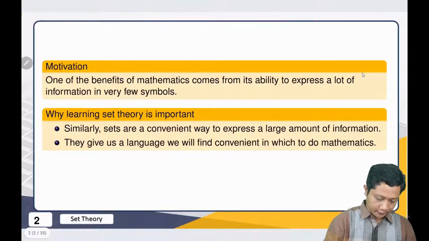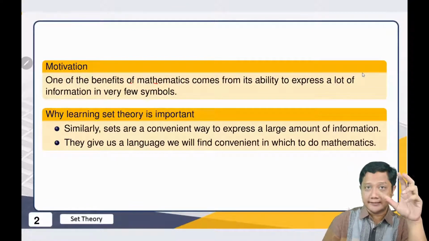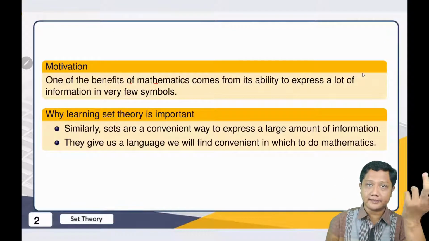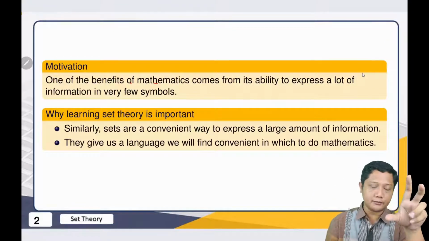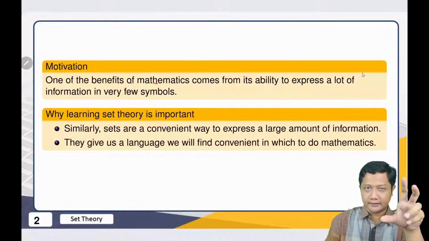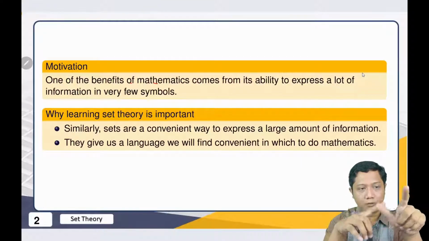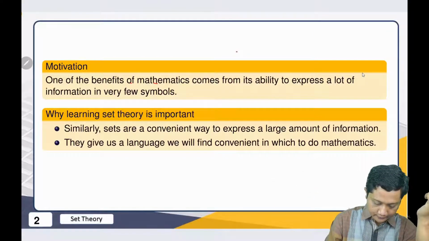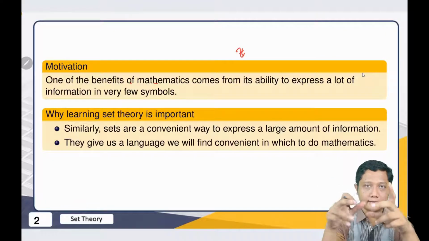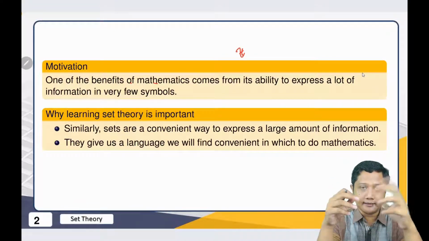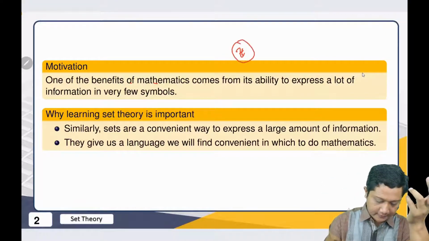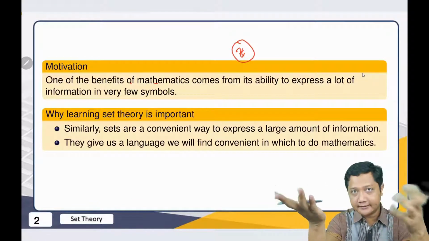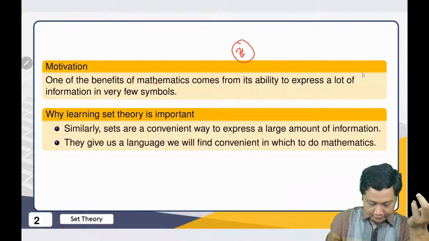One of the benefits of mathematics comes from the ability to express a lot of information in very few symbols. For example, when we want to express the integers 1, 2, 3, minus 1, minus 2, and so on, then we only have to see this symbol, right? This is the set of all integers. Then it's much easier, much more compact compared to if we had to list everything. So why do we need to learn about this?